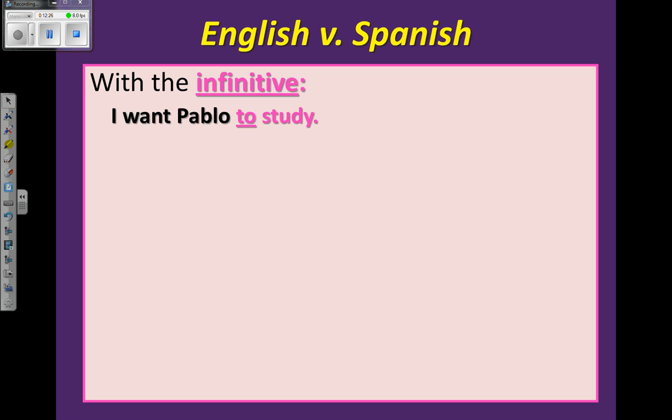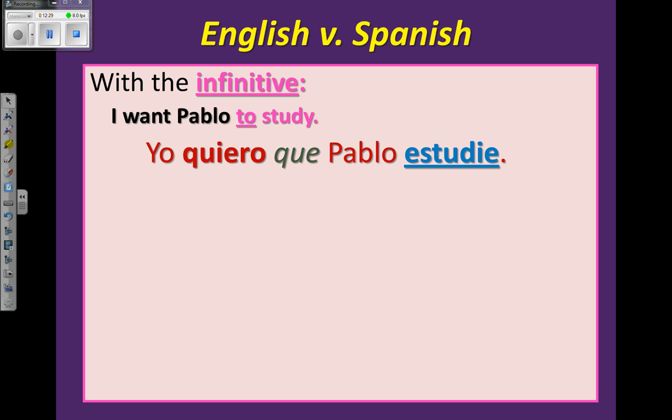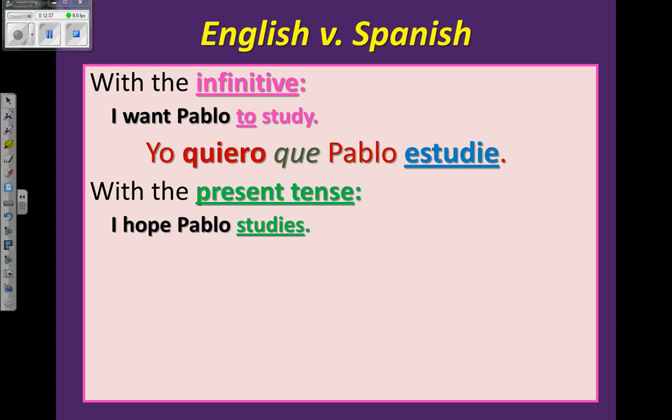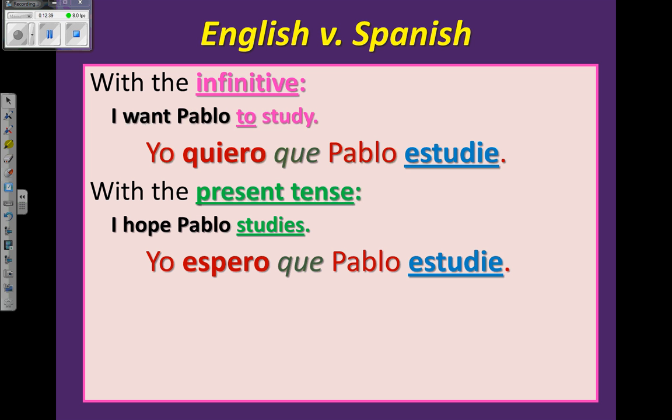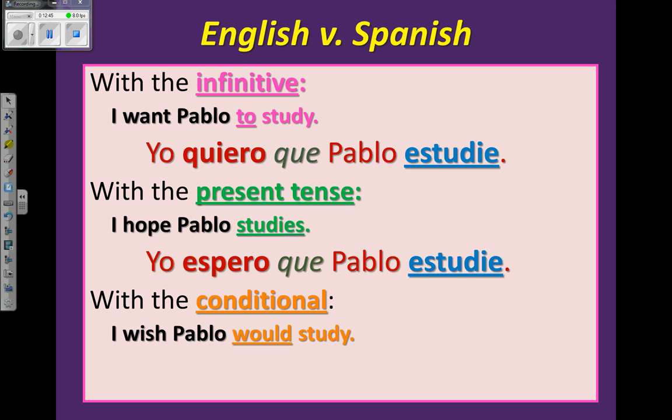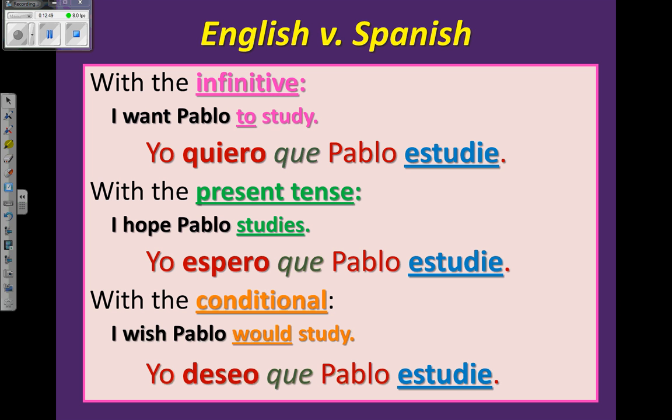So I want Pablo to study. There's the use of the infinitive. Yo quiero que Pablo estudie. In Spanish, it's got to be like this, okay? You cannot say yo quiero Pablo estudiar. That doesn't make sense. With the present tense, I hope Pablo studies. Yo espero que Pablo estudie. And again, you can't say yo espero Pablo estudiar or estudia. And with conditional, you would just say the subjunctive, Pablo estudie. Okay?